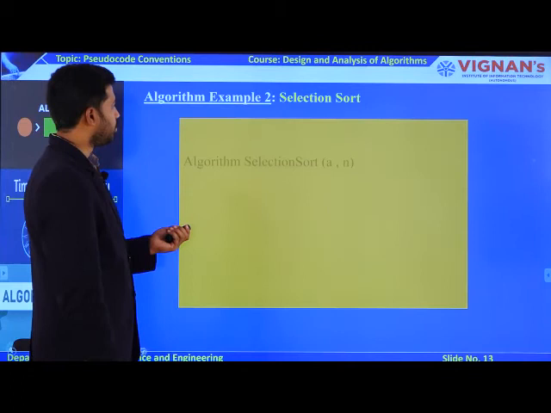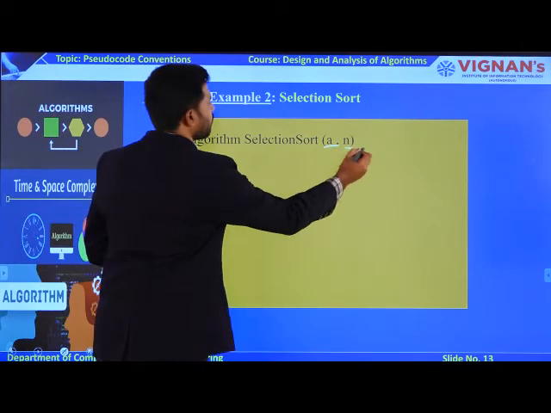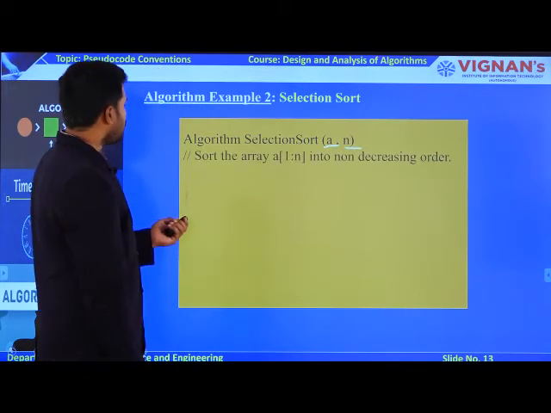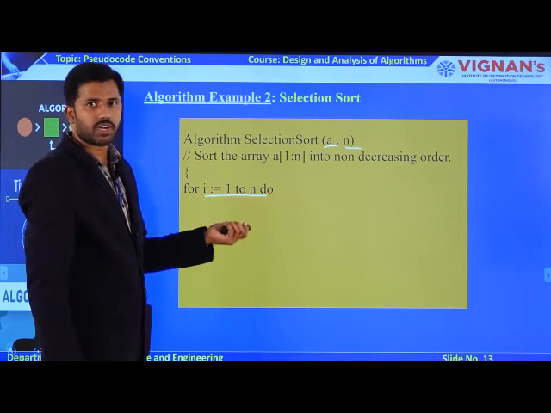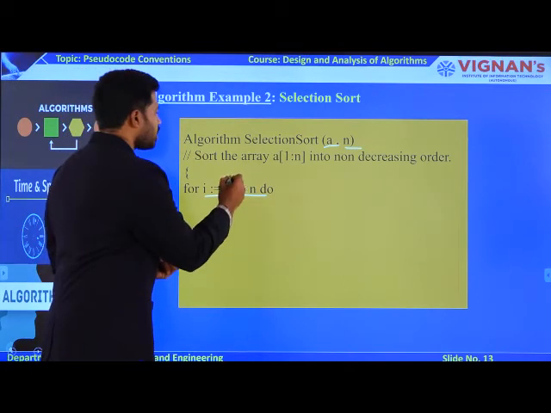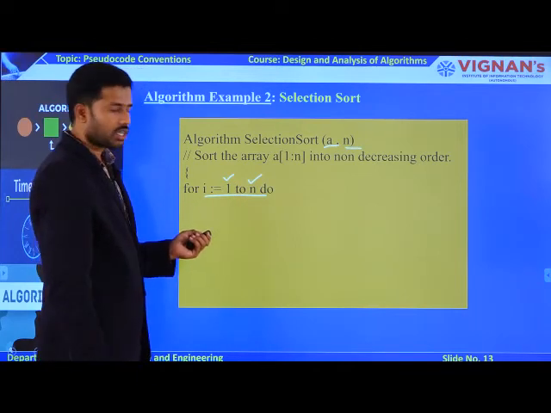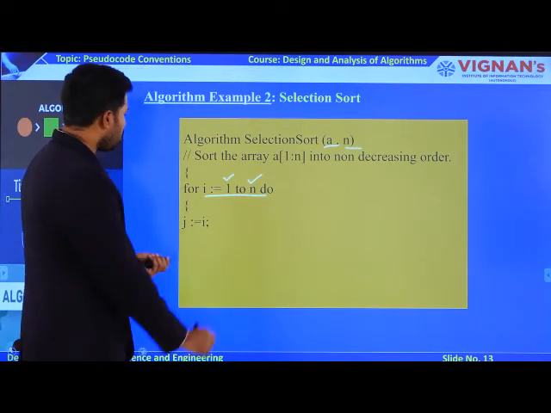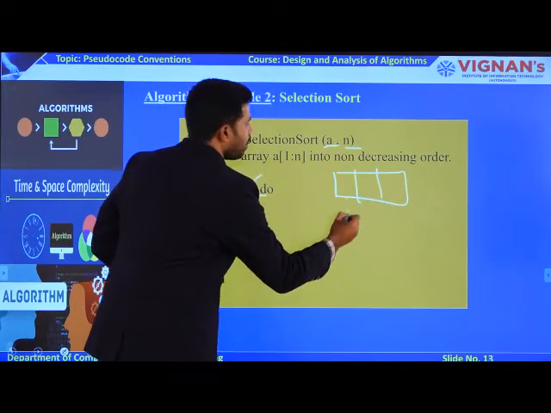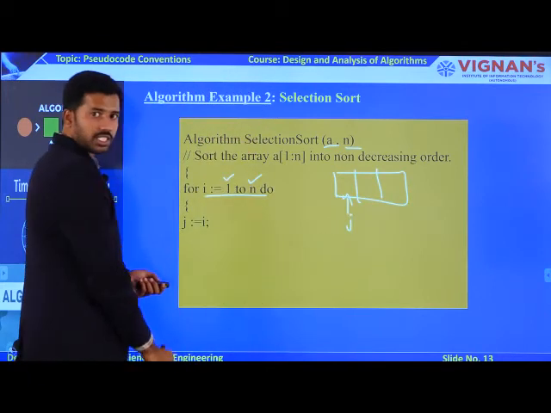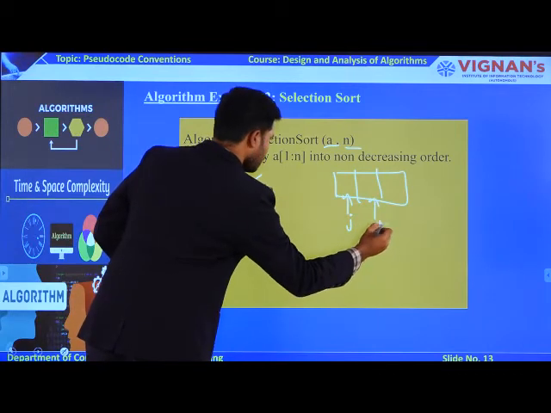Just observe the algorithm. Here also you require 2 parameters as input: A is an array, and n defines the size of the array. Followed by that, you have a for loop to trace all the n elements, starting from 1 to n. 1 defines the first element of your array, and n defines the last element of your array. Now, if this is my array, I am assigning my first element as j, and my second element as k.